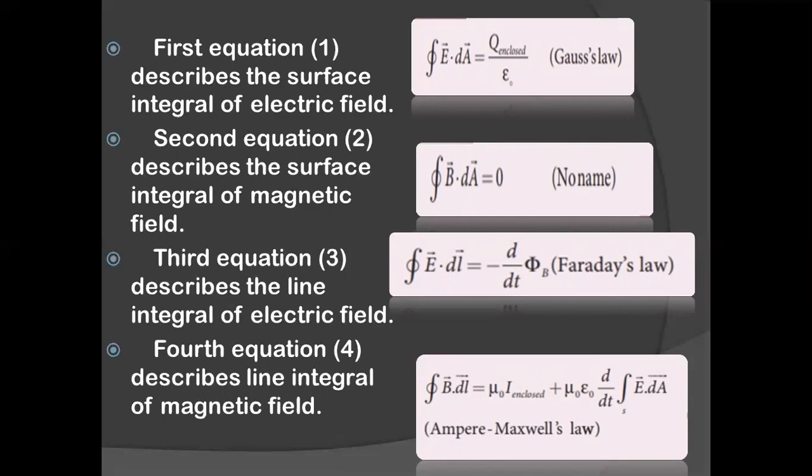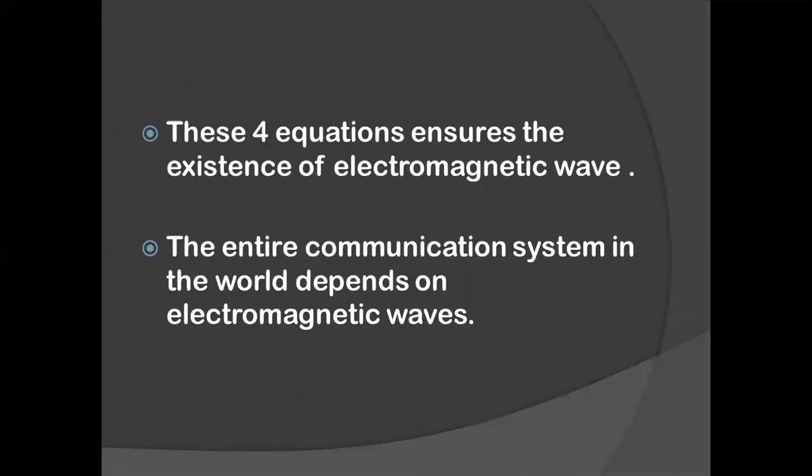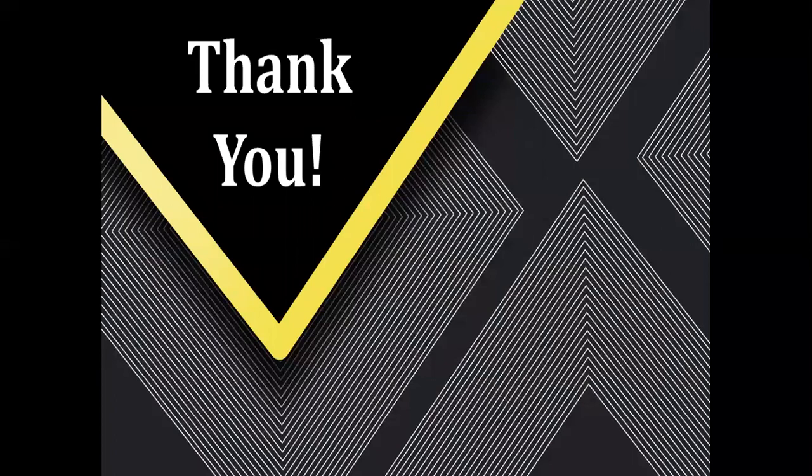So these are the four important equations, and this is one important question in this chapter. You can definitely expect one long answer from chapter 5. It's a very small one, but it's a very important lesson. So make sure that you go through the videos again and again and try to understand the concept, and kindly ask me if there is any doubt. These four equations ensure the existence of electromagnetic waves. And as we know, electromagnetic waves are the base or foundation for the communication system that we have in the world. So children, that is all with the electromagnetic waves chapter.